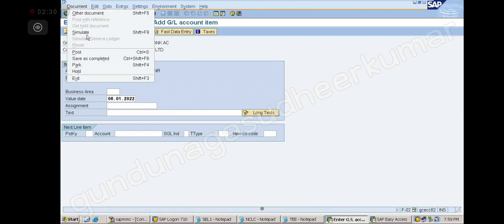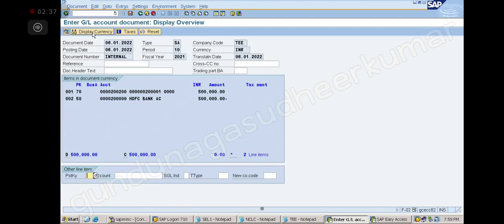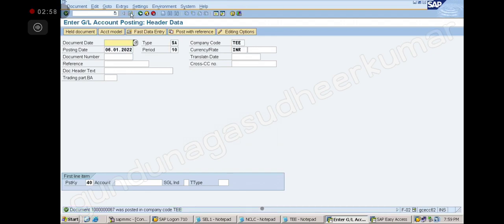Document simulate. So asset is coming in, money is going out. Which asset is coming in? 2 lakh 1 asset is coming in. Money is going out. Clear? So this is asset acquisition for cash, right? Done.